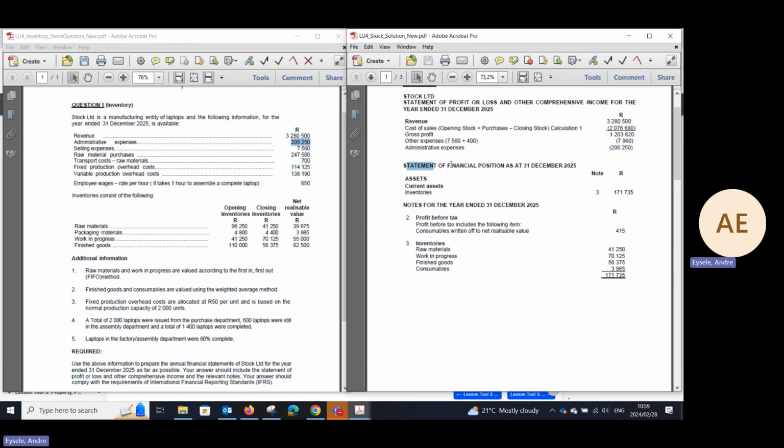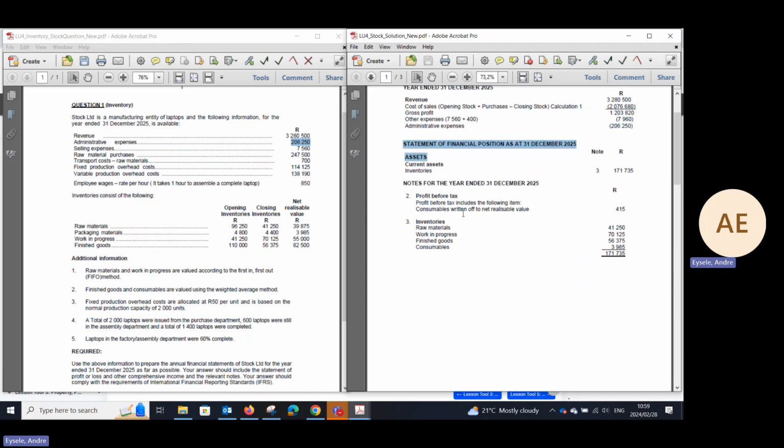And then we can take the statement of financial position, where we will have the consumables written off, which is 415, purely because they do not form part of the fixed cost items, which are written down according to the standards. And then your inventories. What does your inventories consist of?